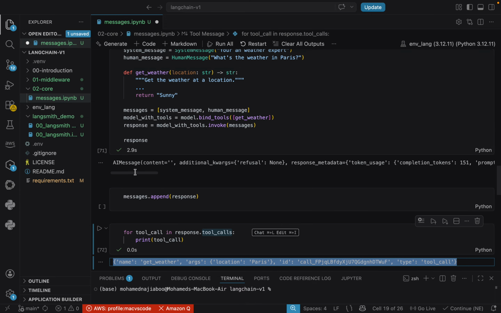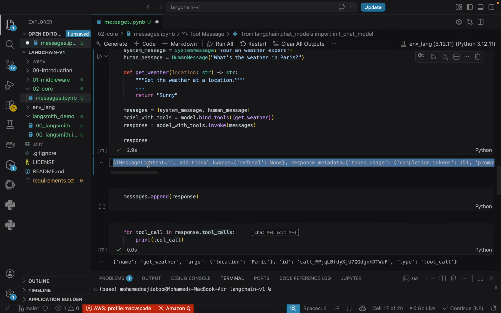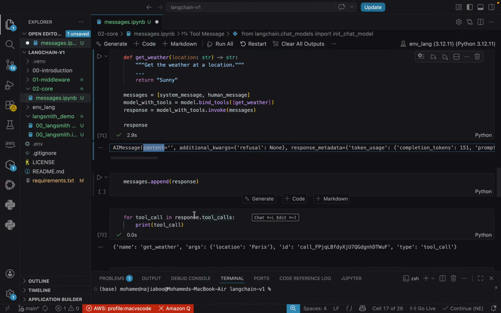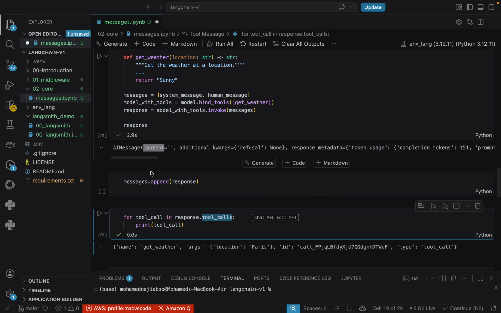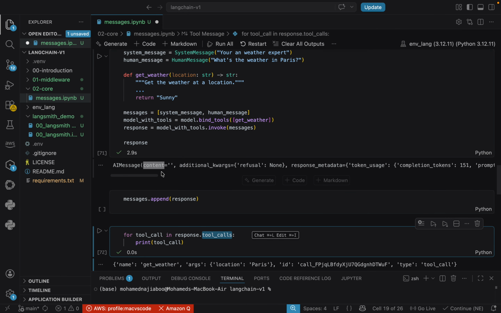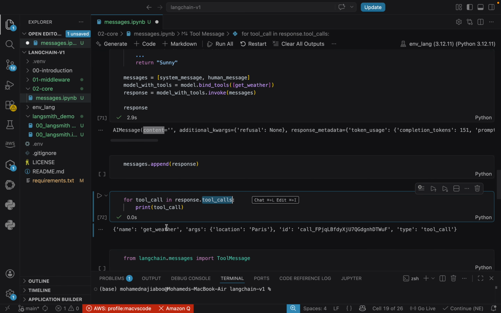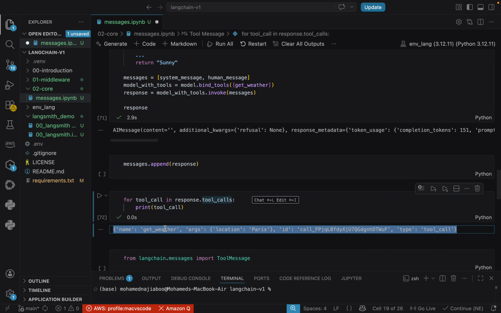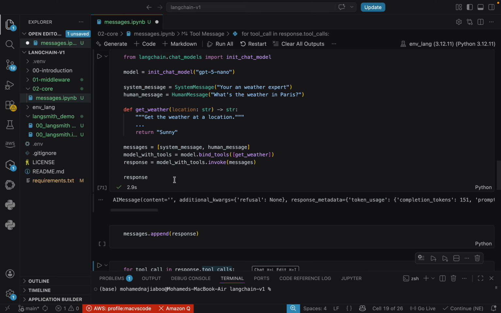So what is the meaning of this response? We don't have any content, but we have a tool call. This means what the LLM says is, I don't have any answer for this question. You have to call this tool to get the result. The LLM says you have to execute this function, then give me the response back, then I will generate the response. I will show you that.